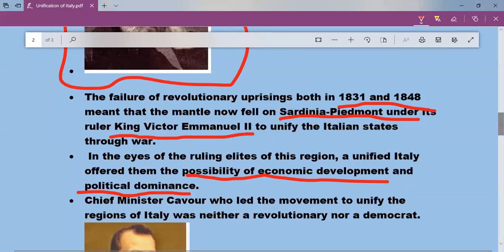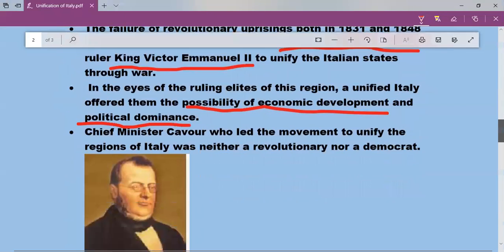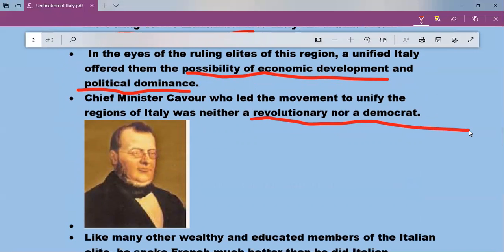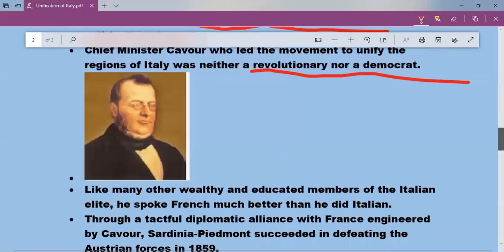Now, Chief Minister Cavour of Sardinia-Piedmont, who led the movement to unify the regions of Italy, was neither a revolutionary nor a democrat. He was a conservative force, or part of the conservative force. He was the minister in Sardinia-Piedmont under Victor Emmanuel II.